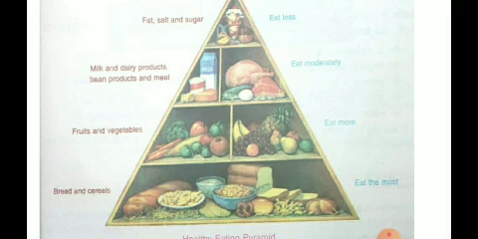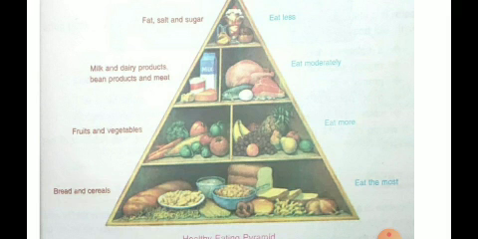When we move on to the next, the fruits and vegetables, we have to eat more in our daily diet. As we move upper, what happens? The percentage goes on reducing. Understood? The percentage of the food that we take goes on reducing. The milk and dairy products, bean products, and the meat, we have to eat moderately. Moderately means not less or not more.